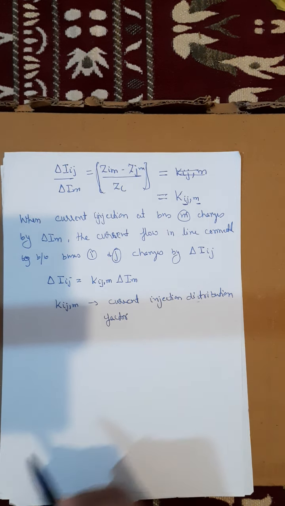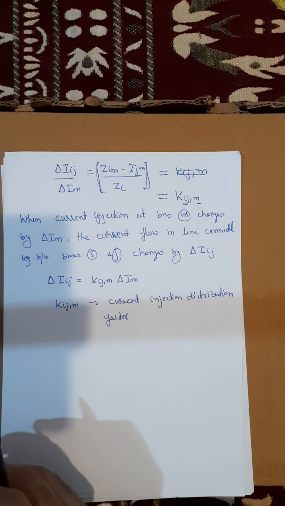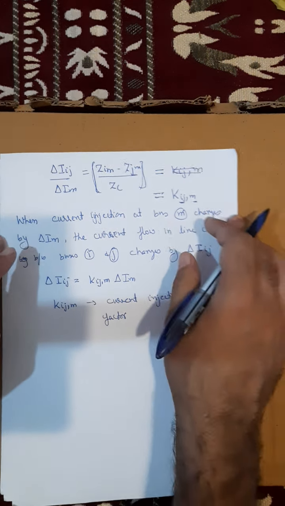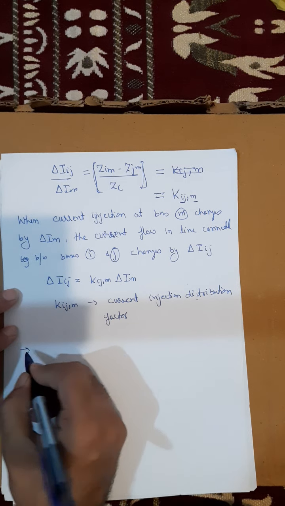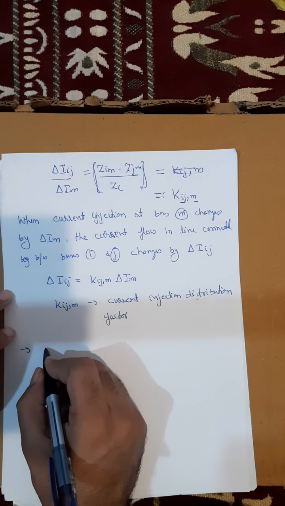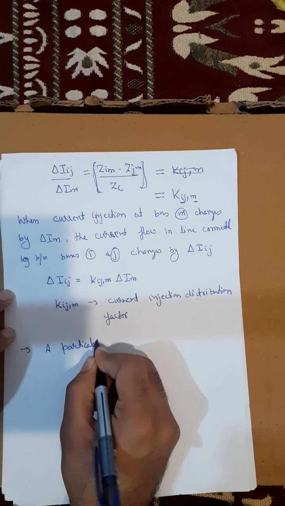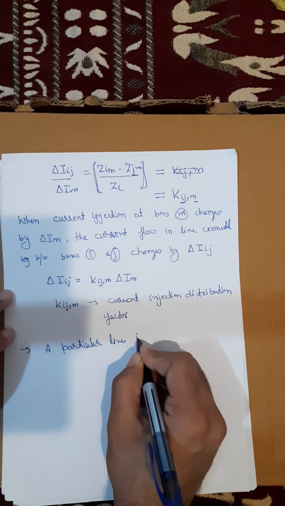Okay, now we will be able to consider a contingency. Let us consider a contingency. Suppose a particular line is overloaded.